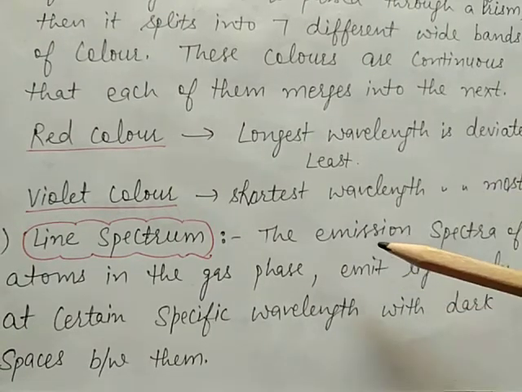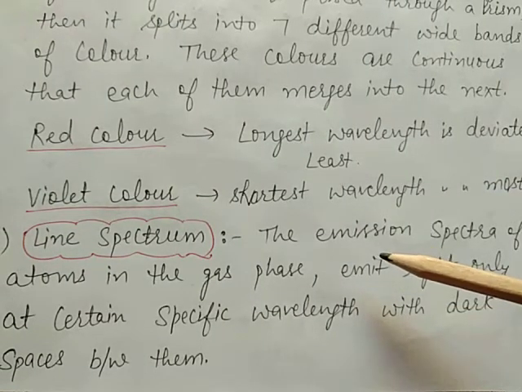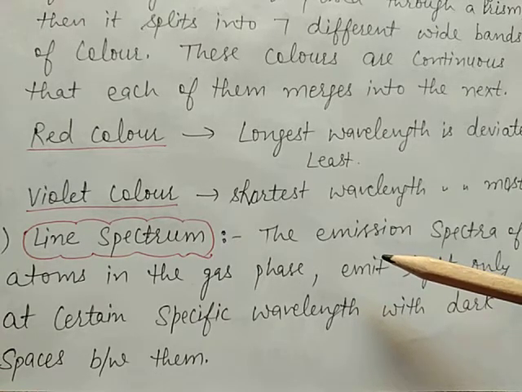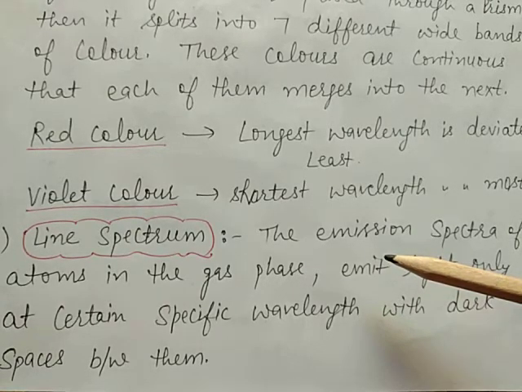For example, the emission spectra of sodium is made up of two different yellow lines, one at 589 nanometer and the other at 589.6 nanometer.